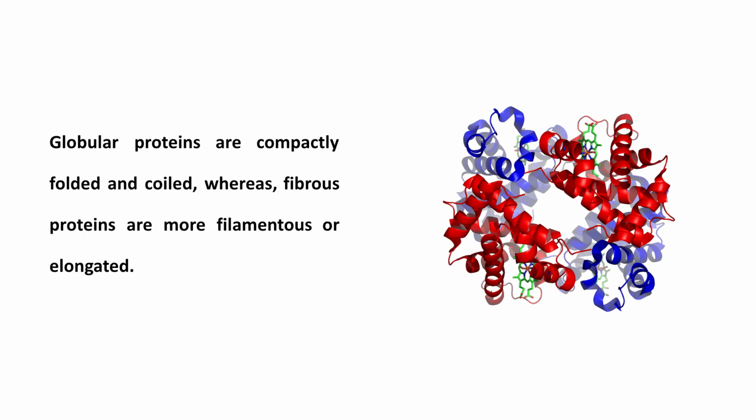Globular proteins are compactly folded and coiled, whereas fibrous proteins are filamentous or elongated.